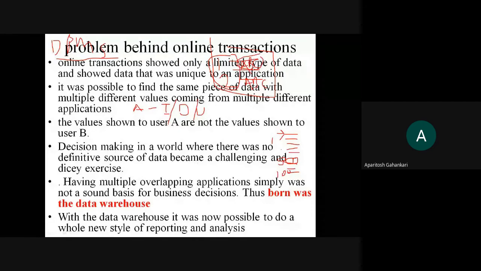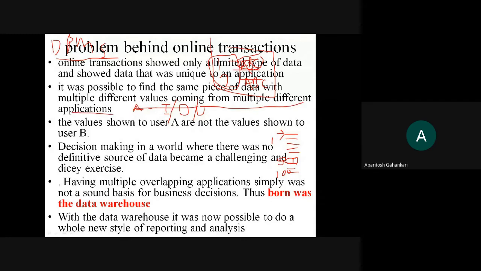So in the same way, in online transaction, you have this kind of multiple different values coming from multiple different applications, but they are representing one and the same thing. As in the example of the student, student ABC may get roll number 1 in one application and roll number 100 in another application.